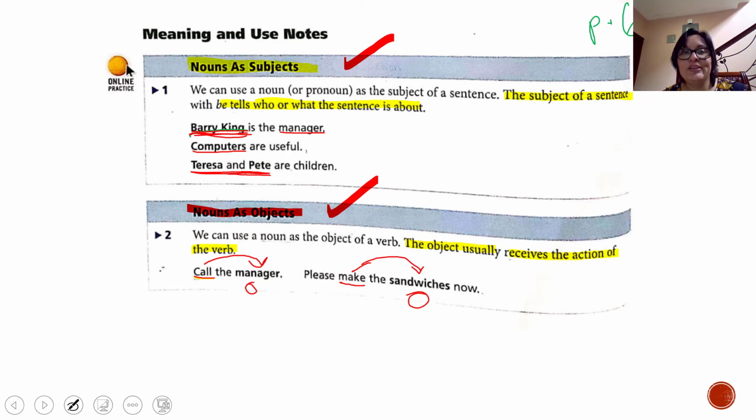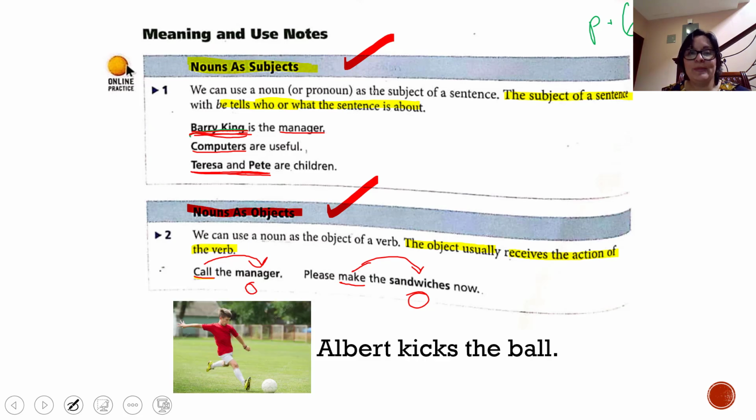For you to understand better this, let's review, guys. Subject is what you are talking about in the sentence. Are you talking about the school, about Jennifer, about the cell phone? So that is the subject, what you talk about in the sentence. Object is the noun that is receiving the action of the verb. For example, look at this picture and look at the sentence.